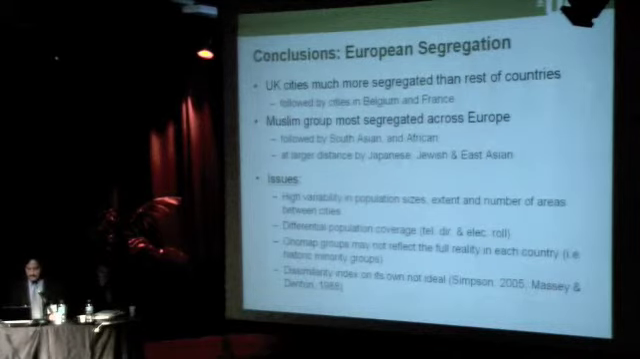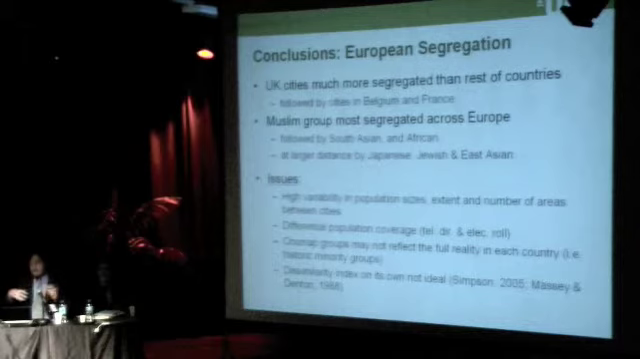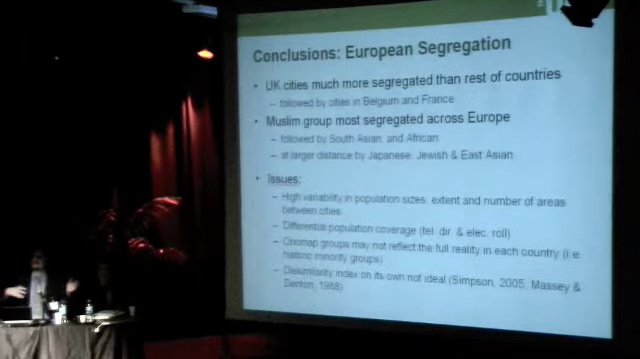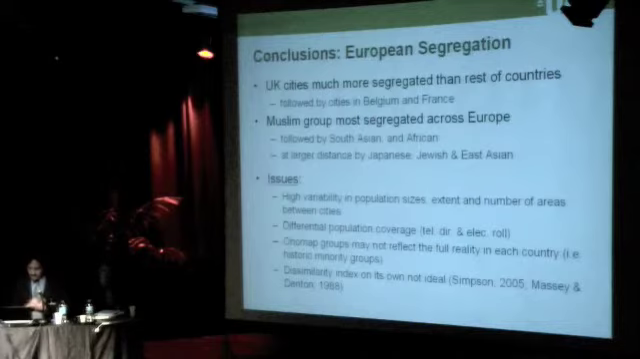The methodological issues here are the high variability in the population size, and the extent and the number of areas between cities. So for example, in the case of Paris, I'm using the definition of the city of Paris in the telephone directory. If I want to be a bit more precise, I will have to look at other cities surrounding Paris that are included in the metropolitan area and include them in the analysis. So where you put the fringe of the city also has an effect on the level of segregation you get. As I already mentioned, there are also issues about differential population coverage between telephone directories and electoral roll.